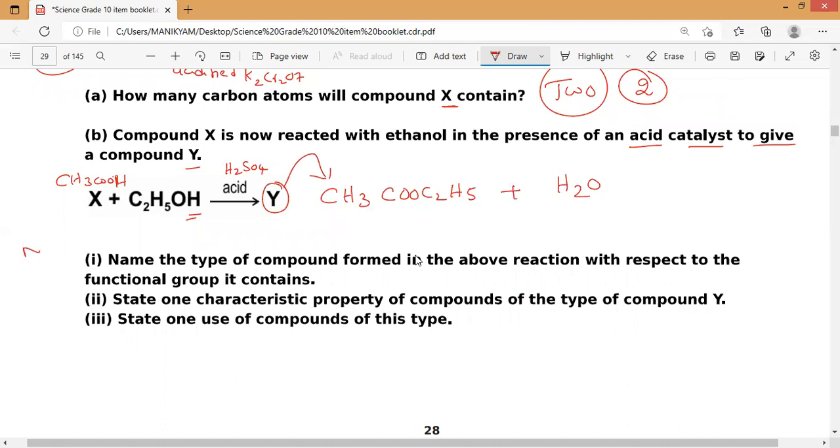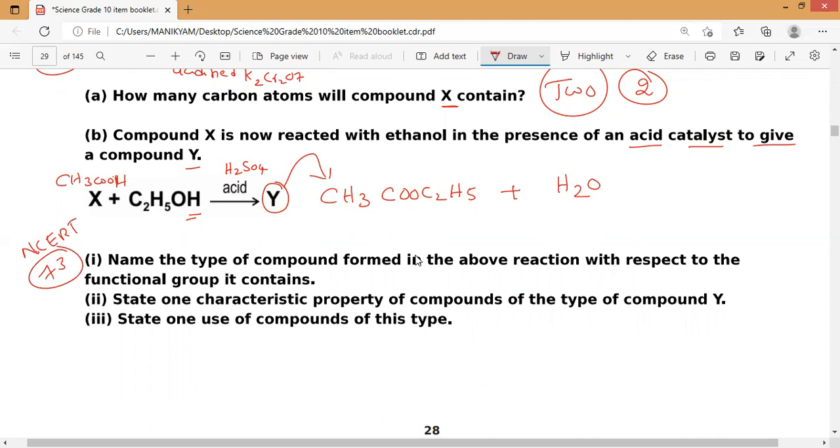If we check it in NCERT page number 73, it is clearly mentioned, action of ethanoic acid. That is what we can write. So everybody can do it. CH3COOH plus C2H5OH will react, and they will form CH3COOC2H5. That is under concentrated sulfuric acid H2SO4 that it will be forming.